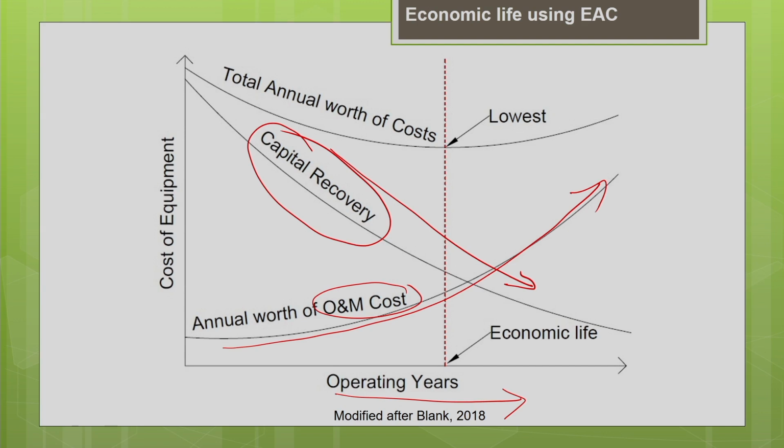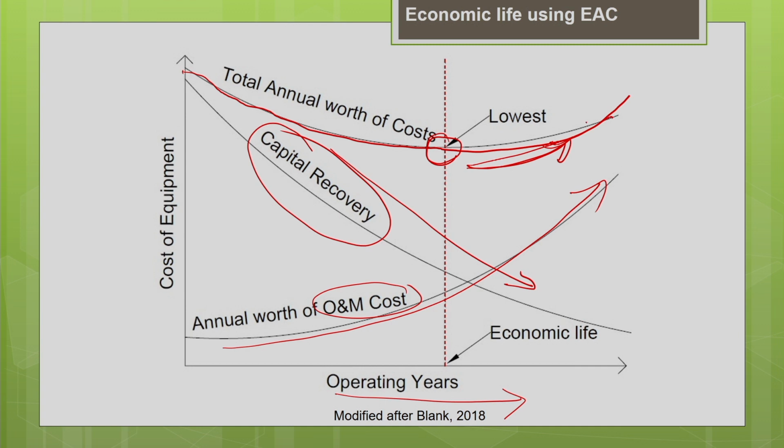When you add both, you can see what happens to the total cost. Total cost reduces, reaches a minimum, and then starts increasing again. Why does it start increasing again? Because as the machine becomes older, there will be a significant increase in the repair cost, the maintenance cost and the operating cost.